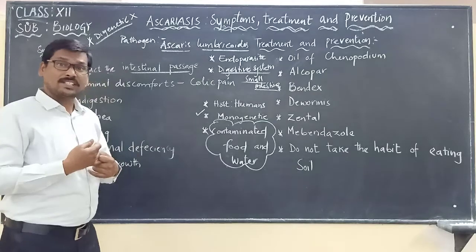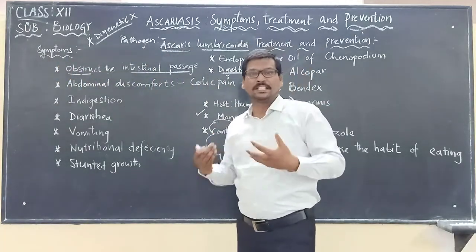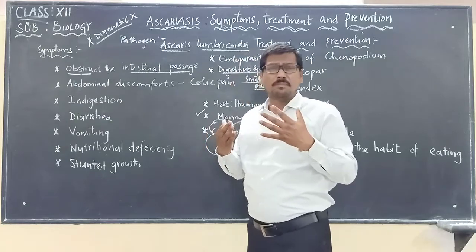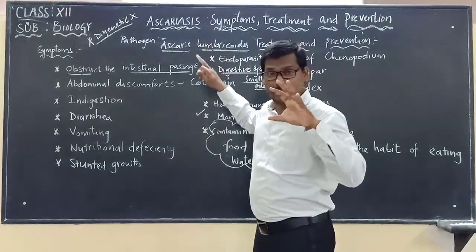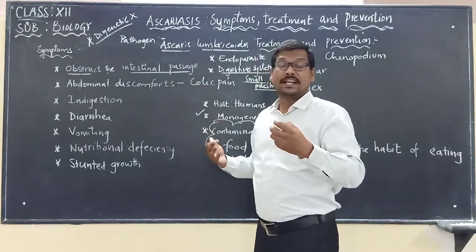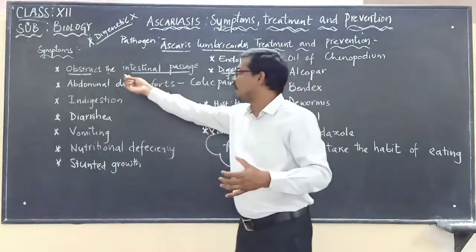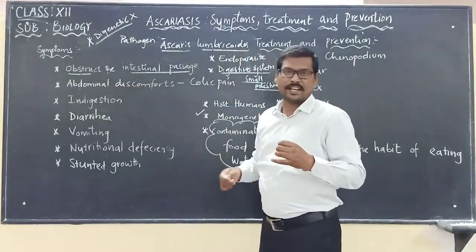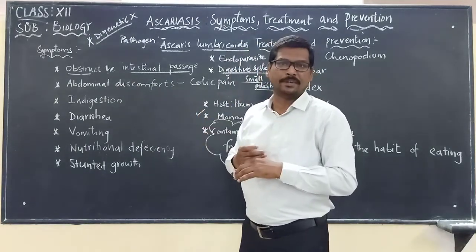Once it enters the body, it will obstruct the intestinal passage. Why is it obstructing the intestinal passage? Because when it starts multiplying, the number of Ascaris lumbricoides becomes so high that they completely occupy and block the small intestine. They develop and mature into adults, and these adult worms block the small intestine.